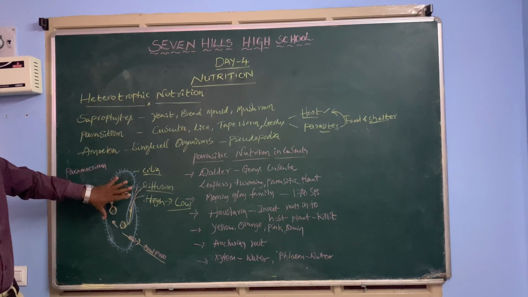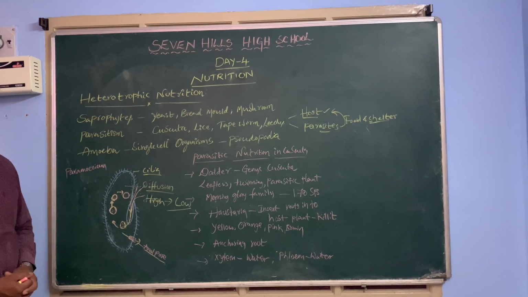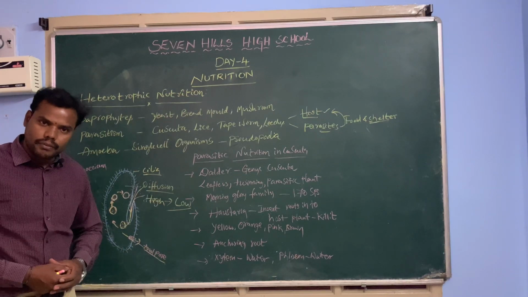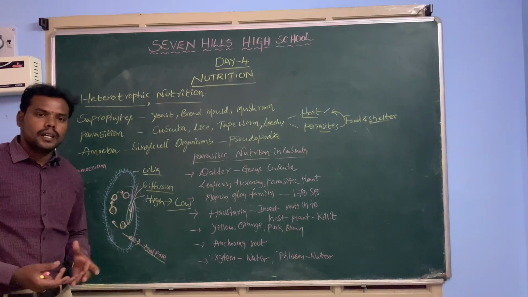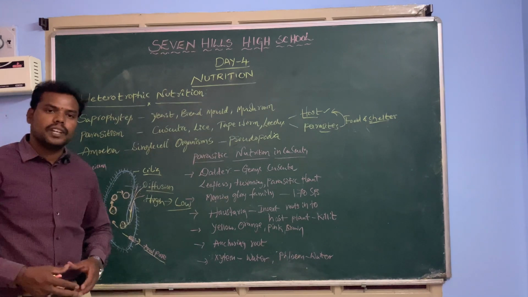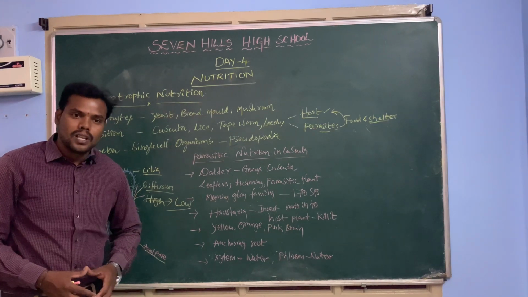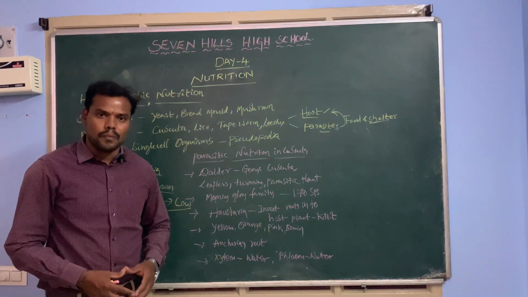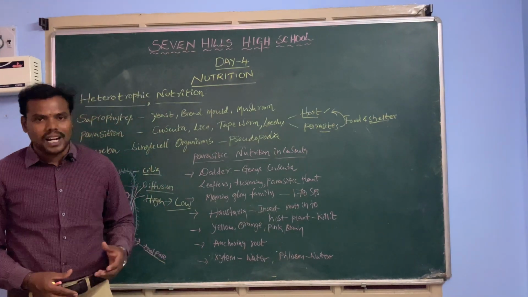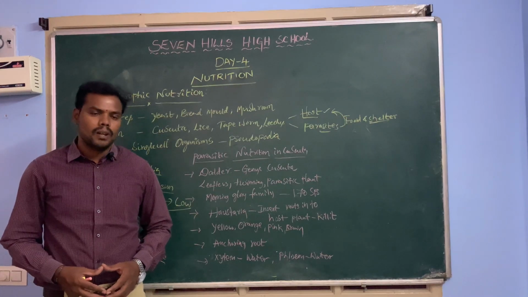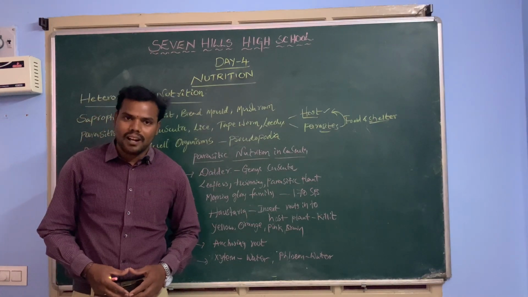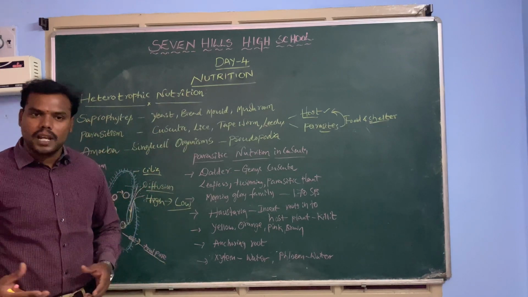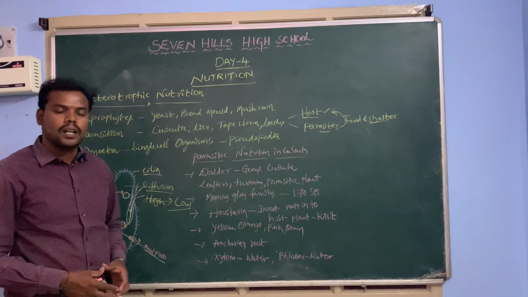These are all organisms that perform heterotrophic nutrition, and they depend on other plants or other animals for their food requirements. Here we are going to study one of the interesting aspects: even some plants are also performing parasitism. Till now we have studied that plants can prepare their own food material, but here some of the plants depend on others for their food requirements. Such plants are found in large numbers in our nature.